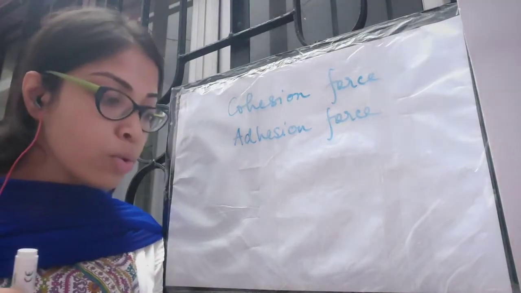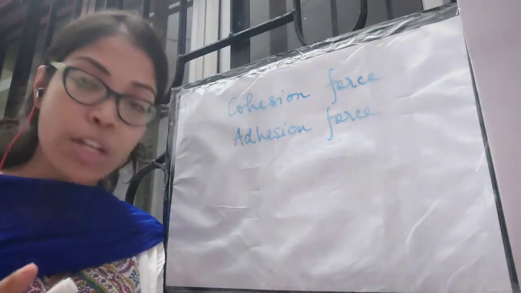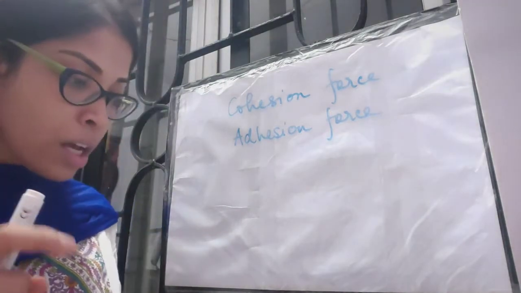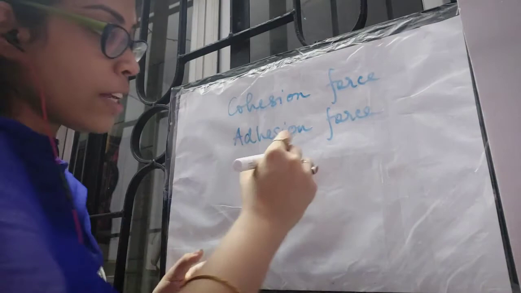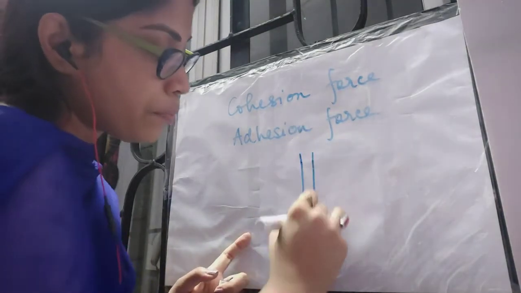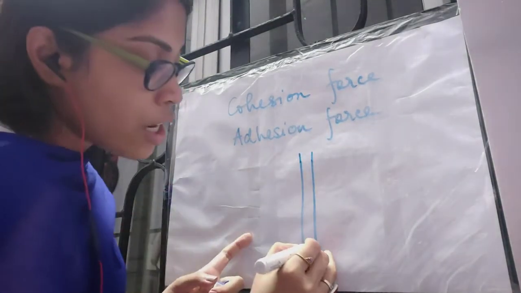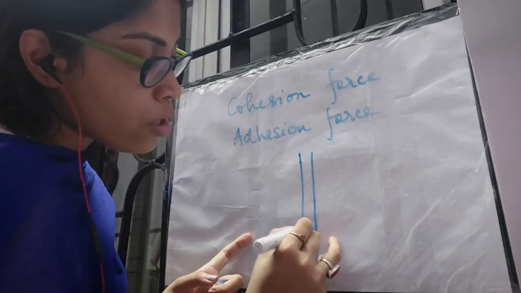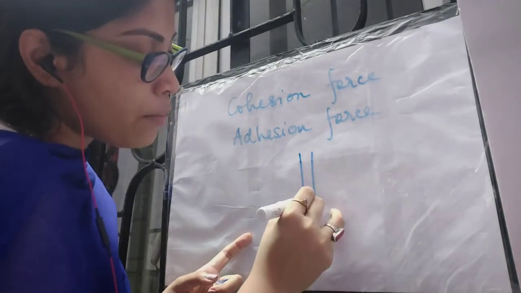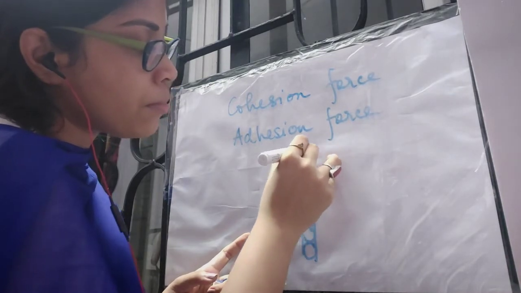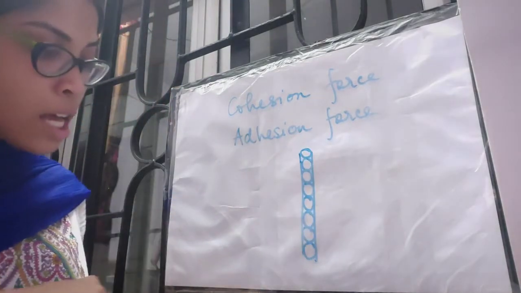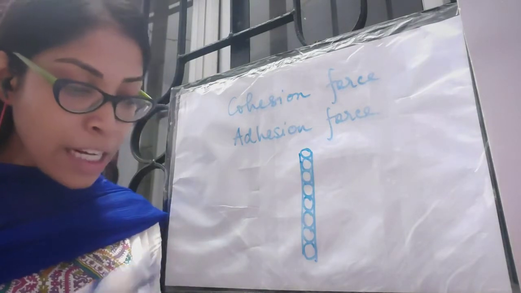Now, according to the second theory, that means the cohesion, tension and transpiration pull theory, there is a continuous column of water from root through the stem into the leaf. Suppose this is the xylem, and continuously water molecules are passing through the xylem. Now water molecules remain attached to one another.